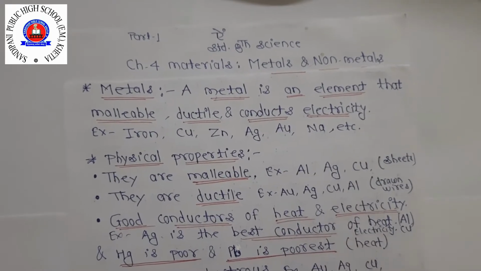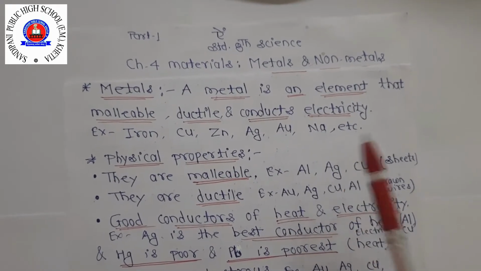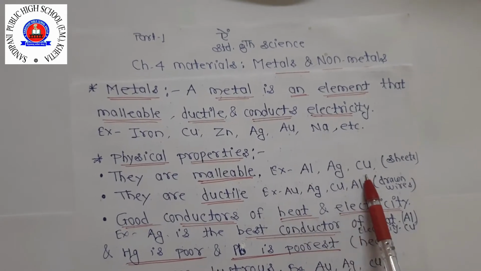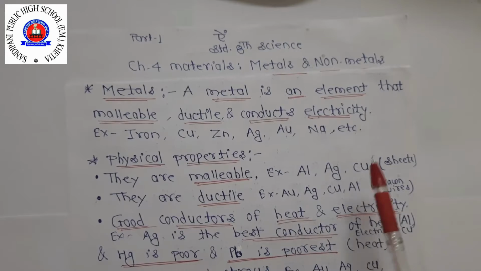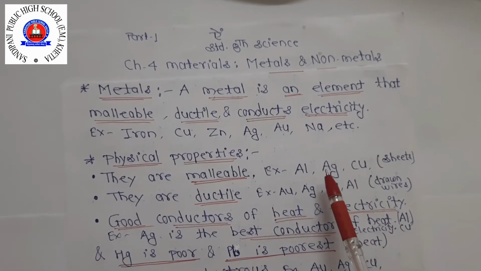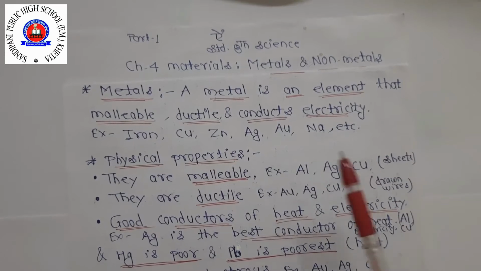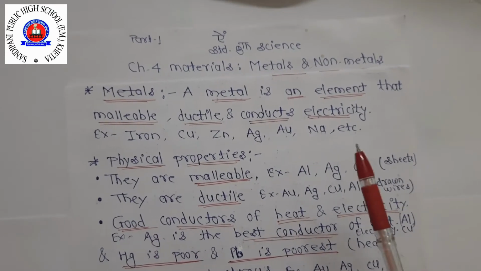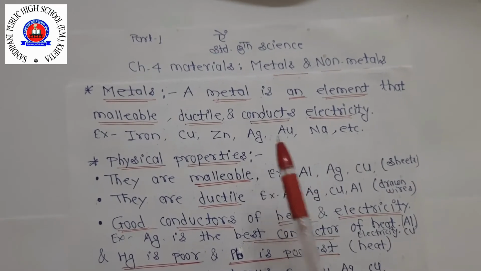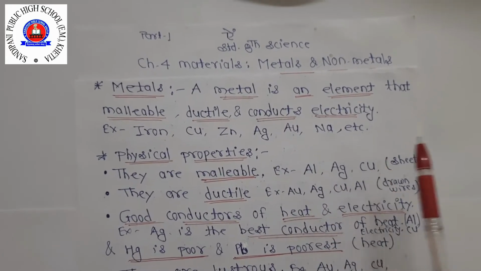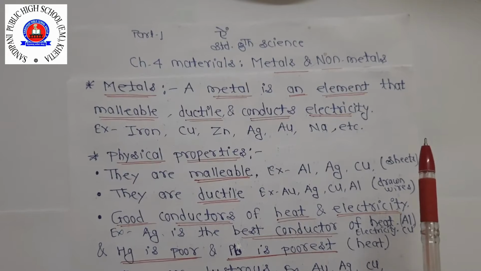Gold, silver, aluminium and copper form thin sheets. You know very well that aluminium foils are used for packing food items like biscuits, chocolate and medicines. Silver, copper and gold are also used.